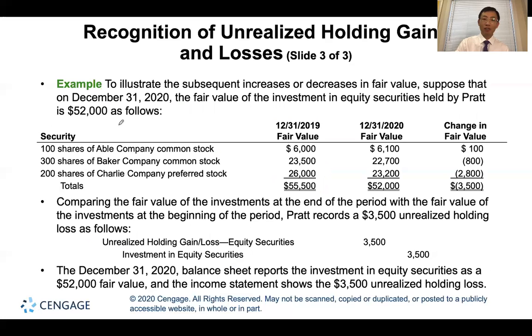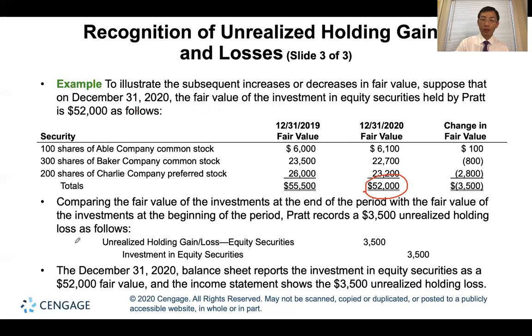And in this process, maybe the fair value will decrease, lower than the balance of the security. So at this time, for example, on December 31st, 2020, the fair value is only $52,000. So we need to recognize the $3,500 loss from the price decrease.